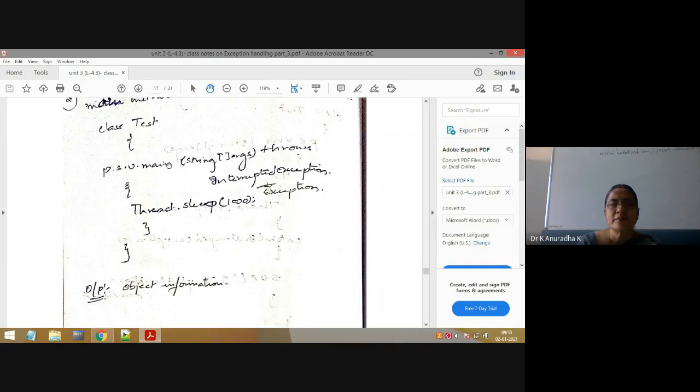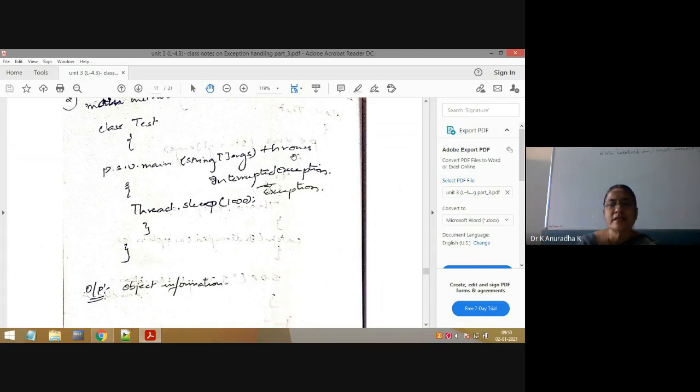Class Test, main method. See here, in this case the main method is not handling the exception. Means here we are not using try catch blocks like in the previous program. All these are separate programs. Now when the main method doesn't want to handle that exception using try catch blocks, the other way is it can write like this: either handling or declaring.